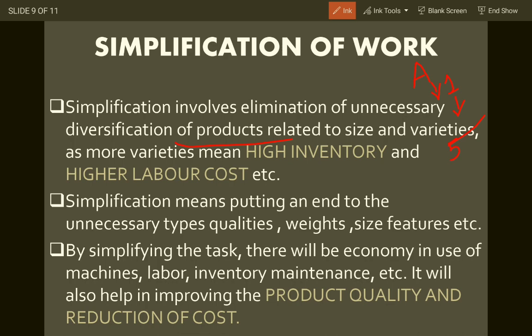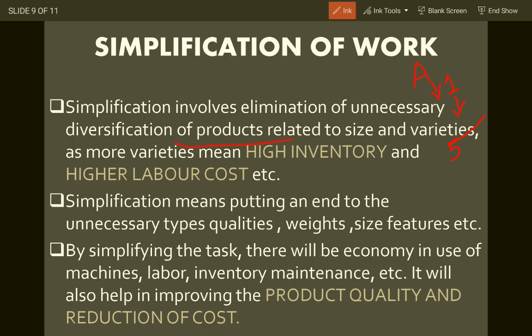There will be confusion, there will be high costs related to labor, high costs related to raw material, high costs related to machinery. So the diversification is somewhere very problematic. There will be a complex organization structure, and somewhere there will be a problem of allocation of authority and responsibility, or delegating of authority and responsibility, or division of work.